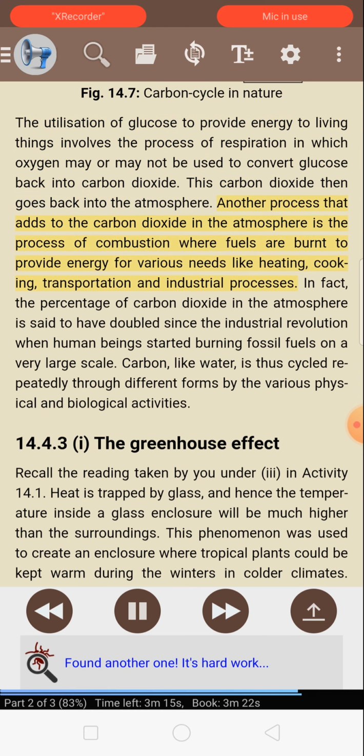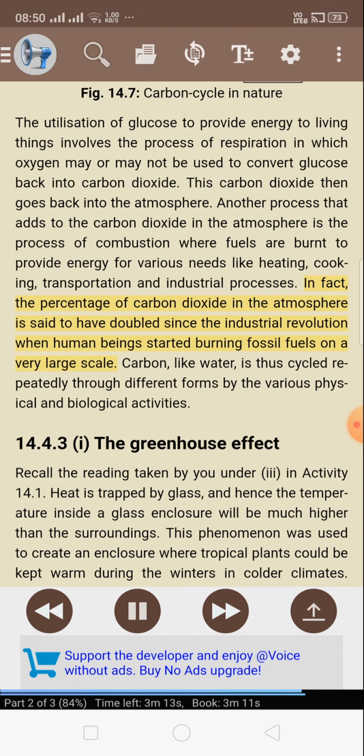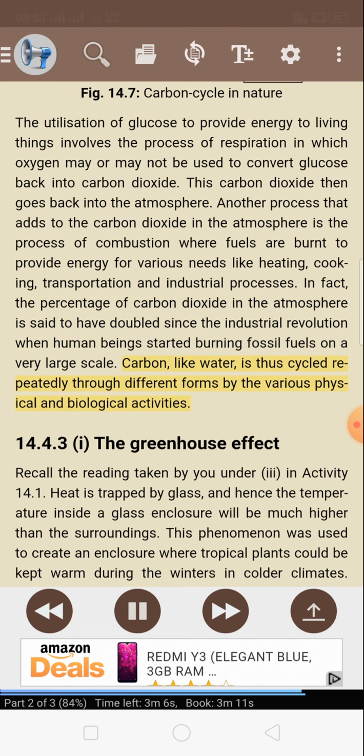Another process that adds to the carbon dioxide in the atmosphere is the process of combustion, where fuels are burned to provide energy for various needs like heating, cooking, transportation, and industrial processes. In fact, the percentage of carbon dioxide in the atmosphere is said to have doubled since the Industrial Revolution, when human beings started burning fossil fuels on a very large scale. Carbon, like water, is thus cycled repeatedly through different forms by the various physical and biological activities.